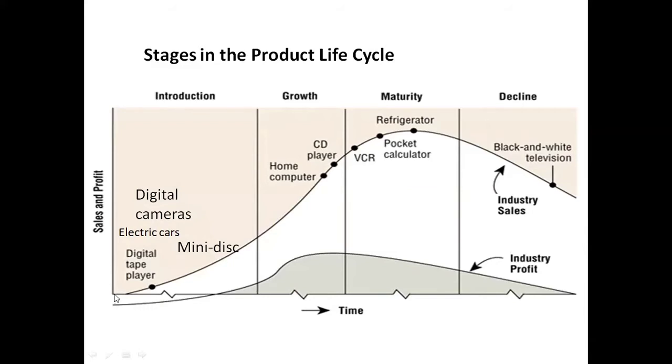Once it is produced and launched in the market, it will start from this point 0 to this, and it will go on getting the sales with respect to the time. The sales also go on increasing and reach this point. And this stage of the product we call the introduction stage.